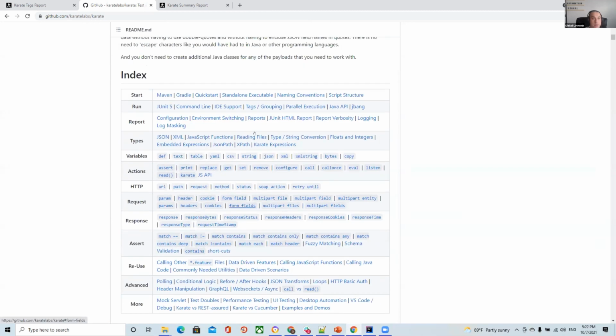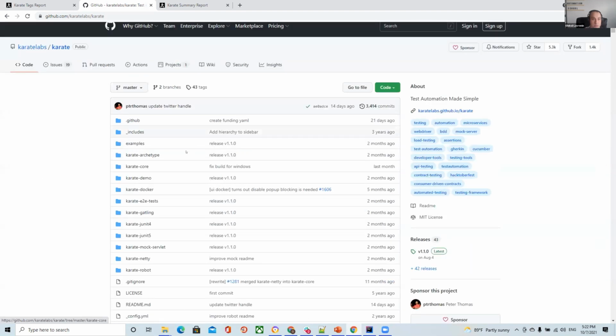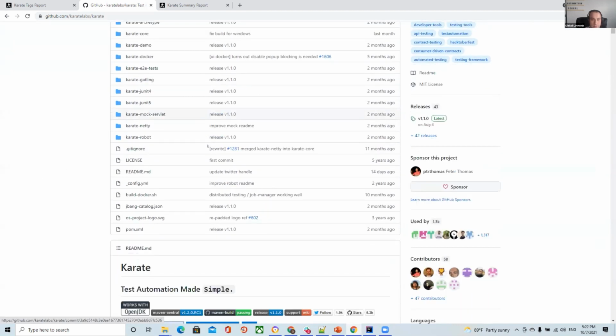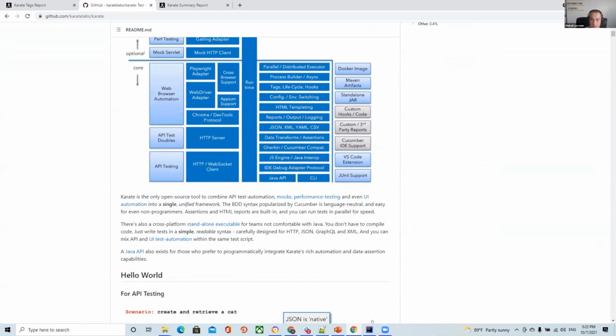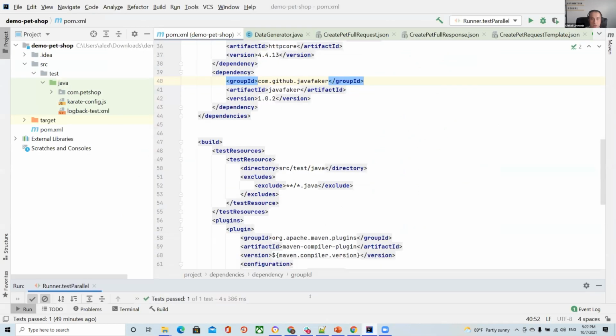Okay. And you can even pull this code from a repository. Okay, and I want to show you this project, how it looks.